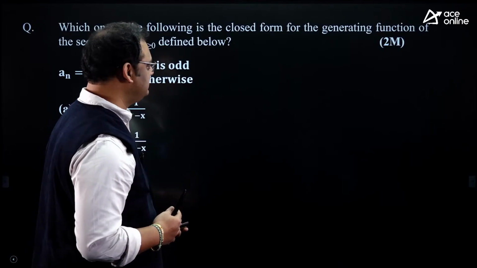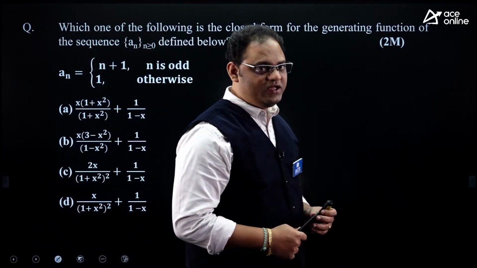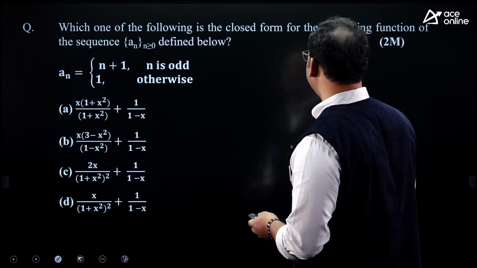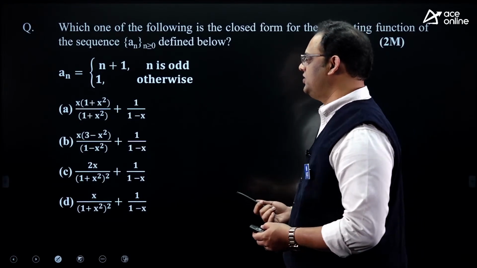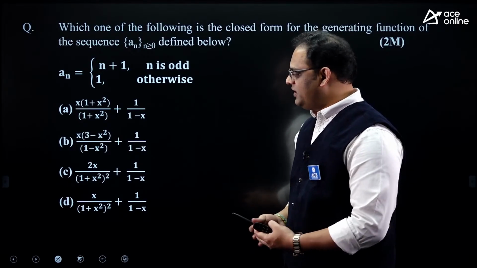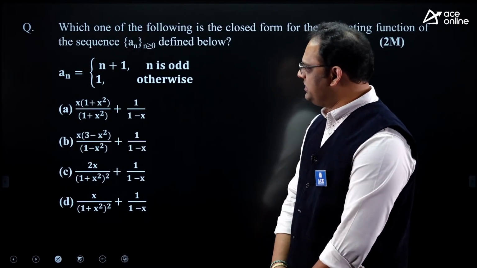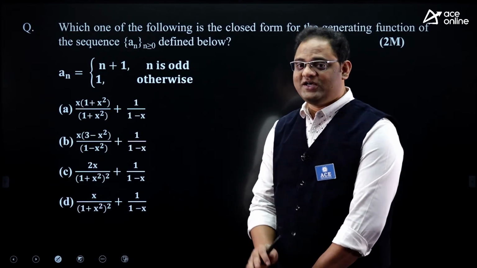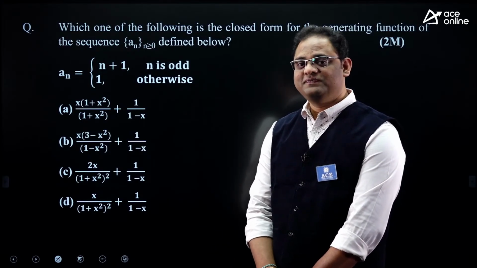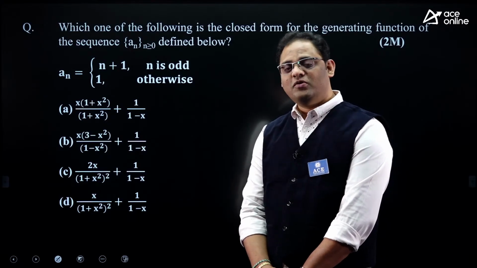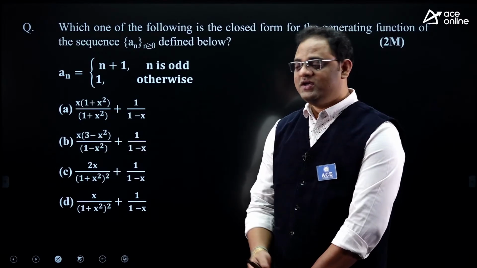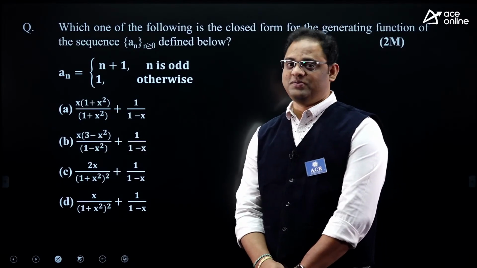And as I mentioned earlier about generating functions, which one of the following is the closed form of the generating function? Once upon a time, sometimes there were papers that did not even touch combinatorics; the combinatorics weightage was 0. There was no question from combinatorics in previous year papers.